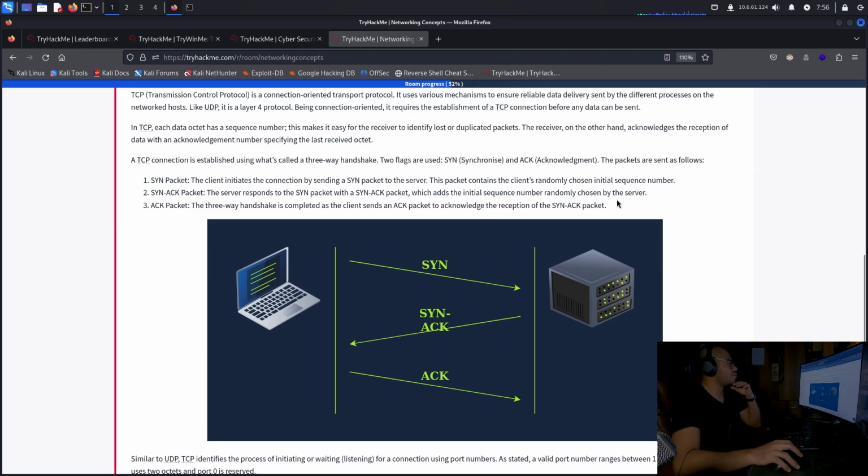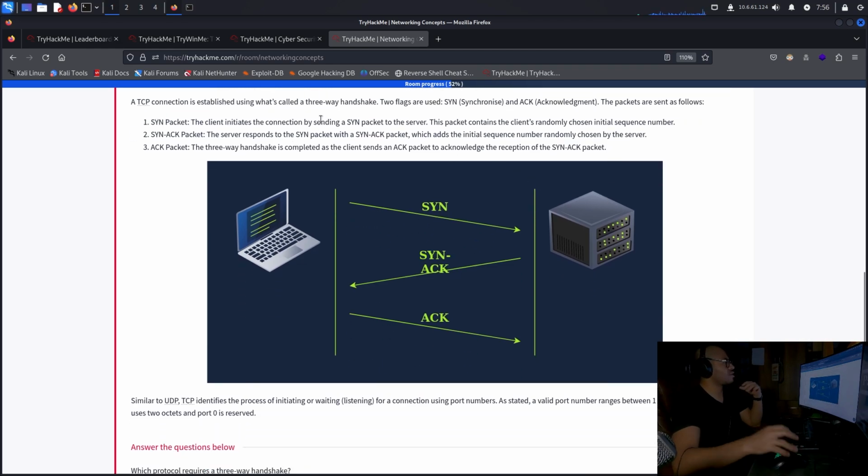The packets are sent as follows. SYN packet: the client initiates the connection by sending a SYN packet to the server. The packet contains the client's randomly chosen initial sequence number. SYN acknowledge packet: the server responds to the SYN packet with a SYN acknowledge packet, which adds the initial sequence number randomly chosen by the server.